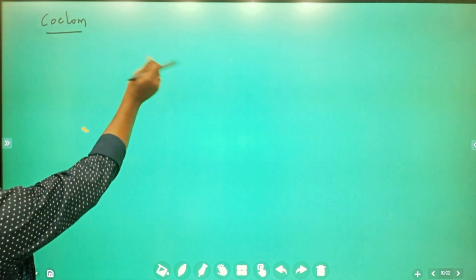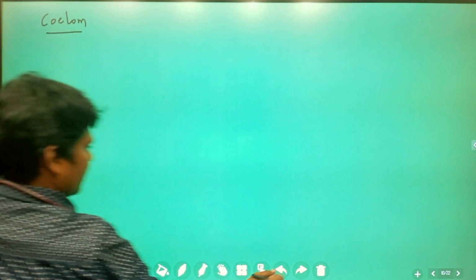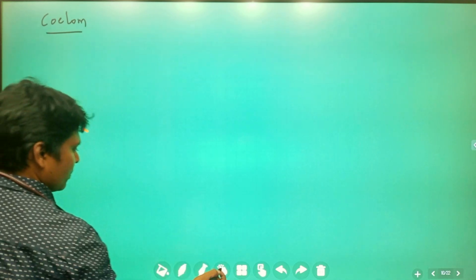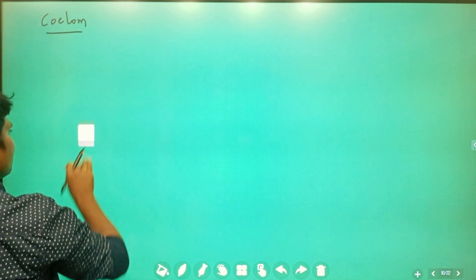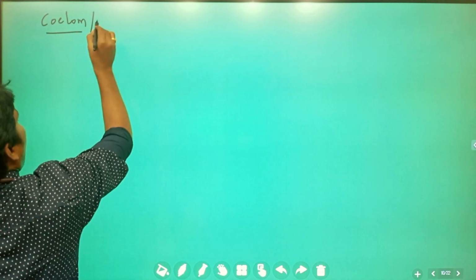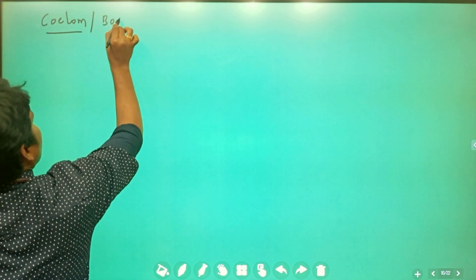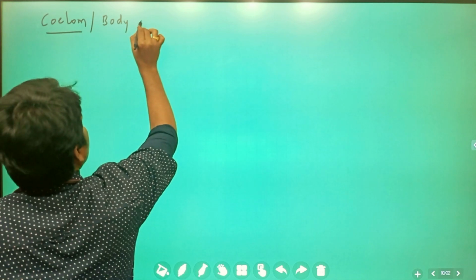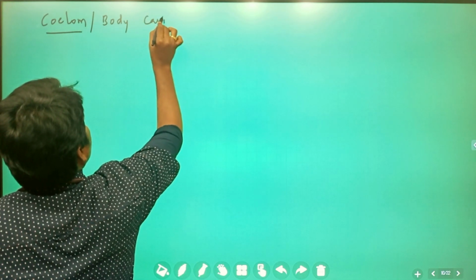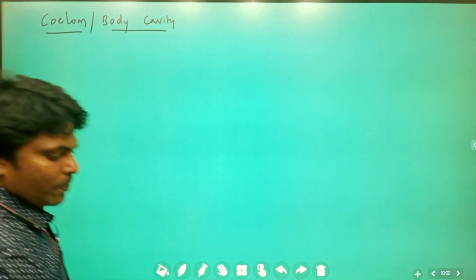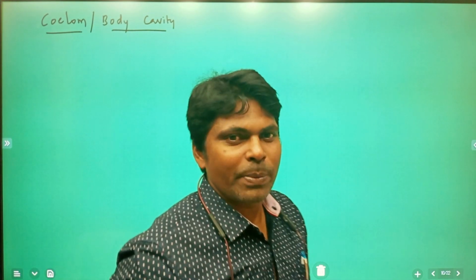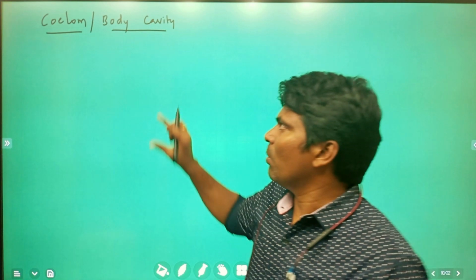Coelom, or body cavity. What is meant by coelom or body cavity?